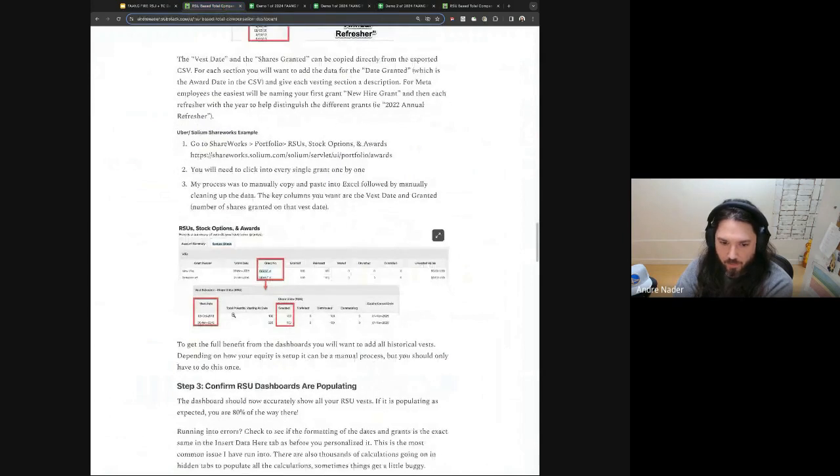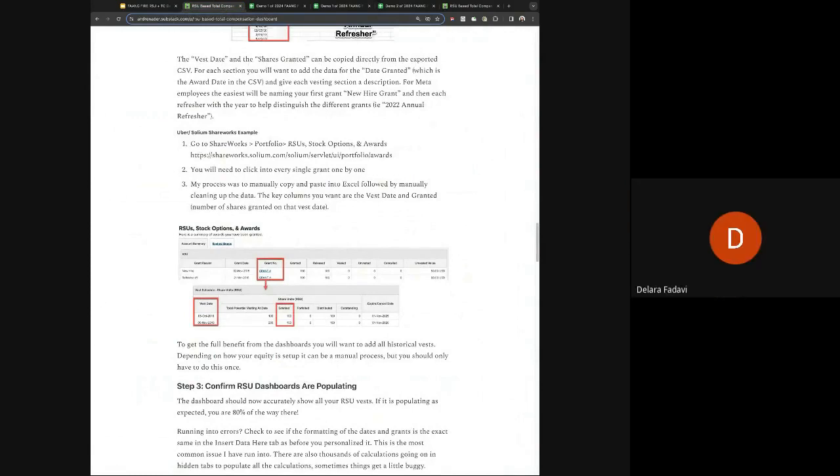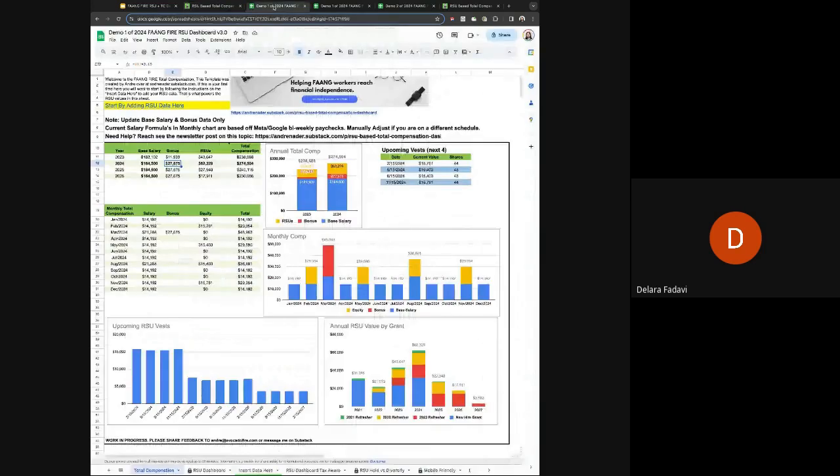And I kind of talked through it a little bit in the post. Okay, awesome. Devella, go ahead and unmute yourself and you can answer your question. Hi. So just a quick question. If I have stock from multiple companies, I can just plug it in. The only thing that wouldn't work is the hold versus diversify tab.